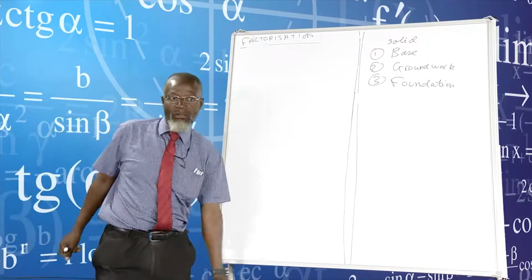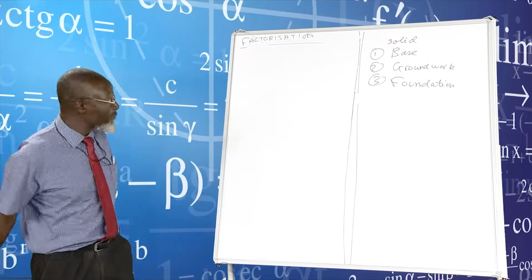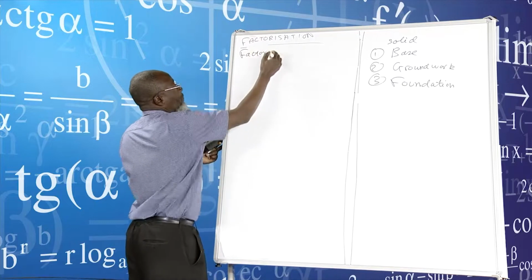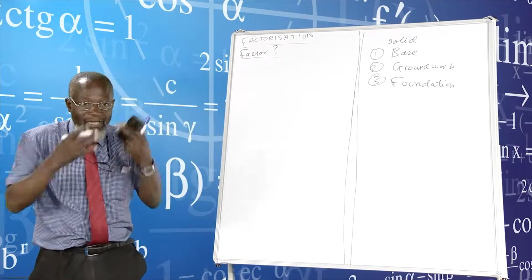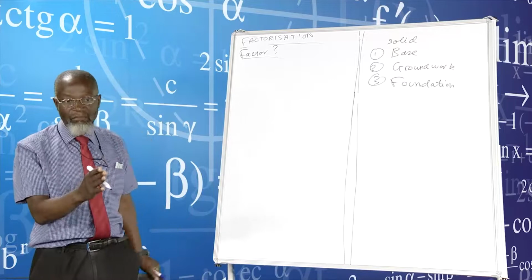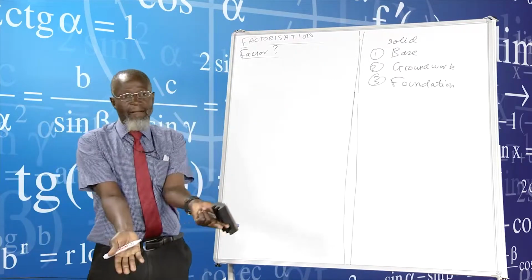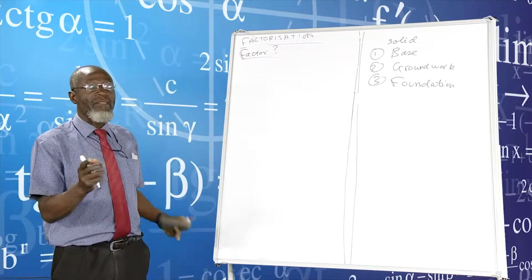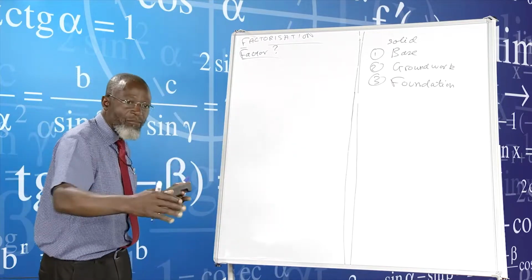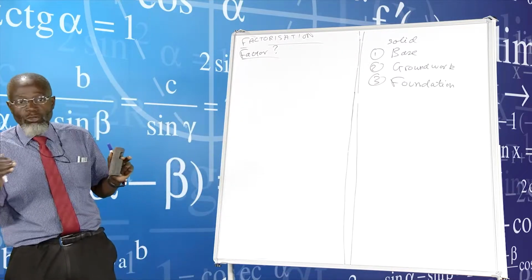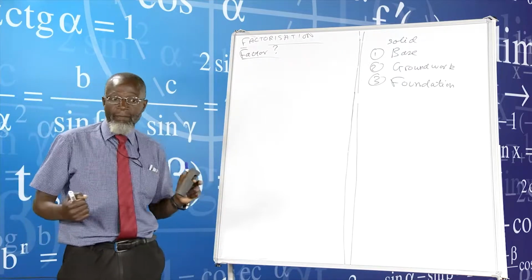Like in this particular case, where I'm talking about factorization, I have to find out, do these people know about factors? What is a factor? That's the starting point. I cannot start off just factorizing without actually knowing what is a factor. A factor is a number that divides into another number without leaving a remainder.